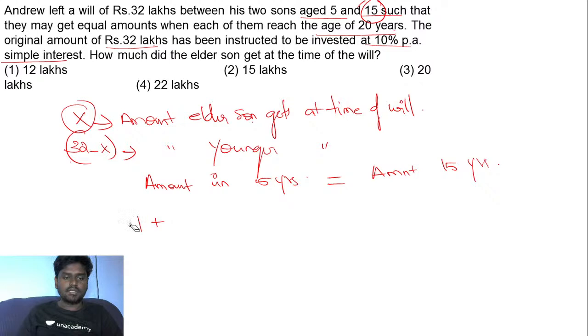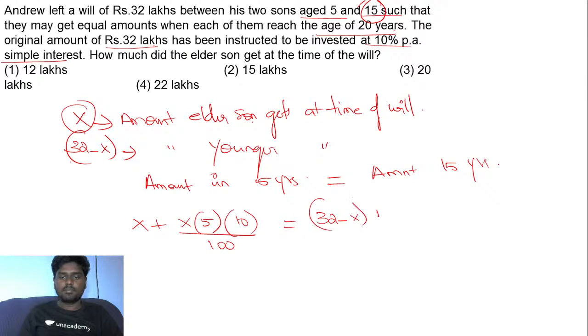So the principal here for the elder fellow is x. So x plus the interest, x into the number of years, which is 5, and the rate of interest is 10 divided by 100, is equal to the principal for the younger fellow, 32 minus x, plus simple interest, that is principal 32 minus x into the number of years, which is 15, and the rate of interest is 10 divided by 100.